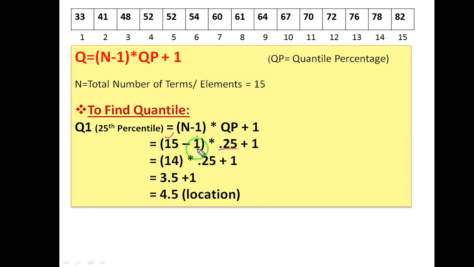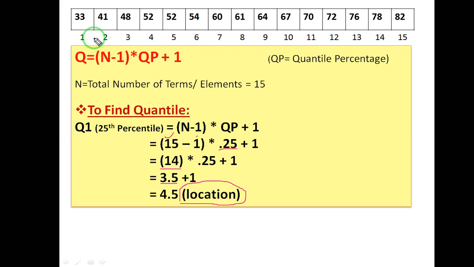So 15 minus 1, into 0.25, plus 1. First the BODMAS rule will be followed, whatever is in the bracket will be executed. It is 14 into 0.25, plus 1. 14 into 0.25 will be 3.5. So 3.5 plus 1 will be 4.5. So this 4.5 is not the value, it is the location of that number.